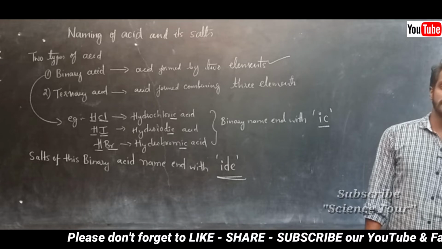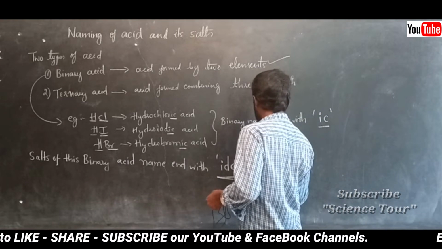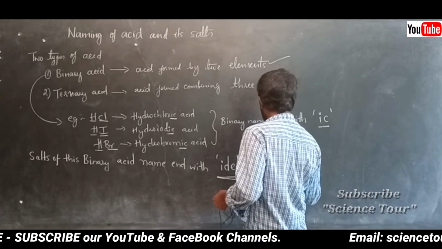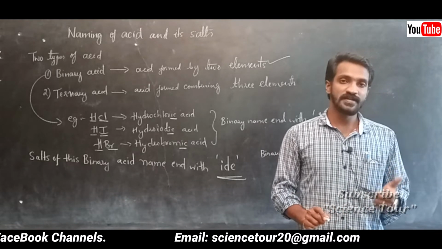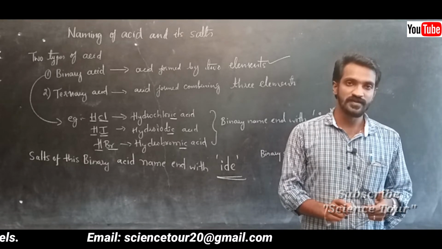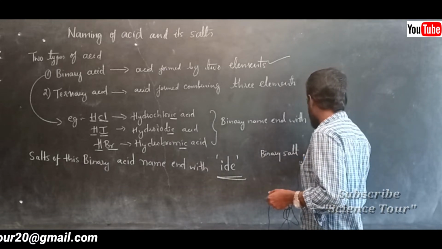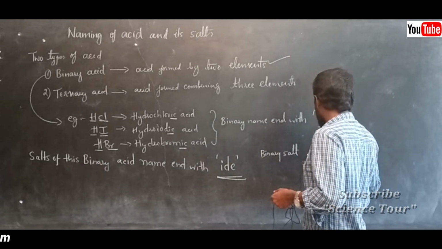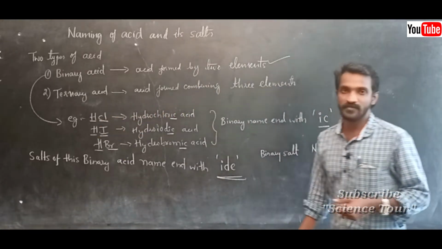binary salts. Binary salts are what we call salts, you know, one positive radical and one negative radical joined together. Correct? That means sodium chloride, for example. The salt of hydrogen chloride is sodium chloride.